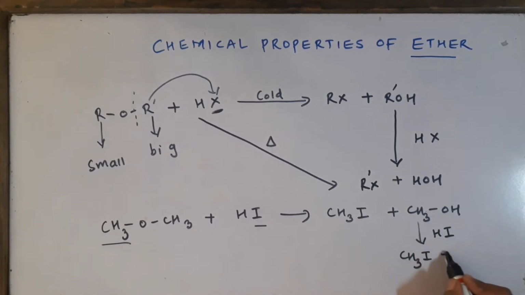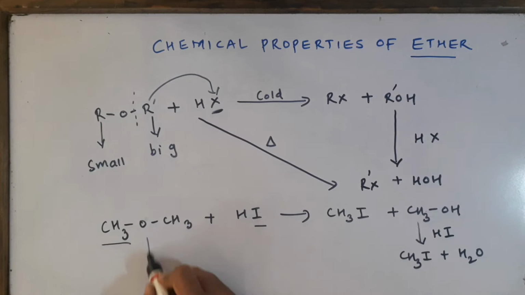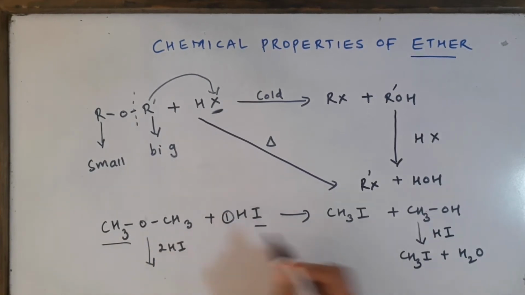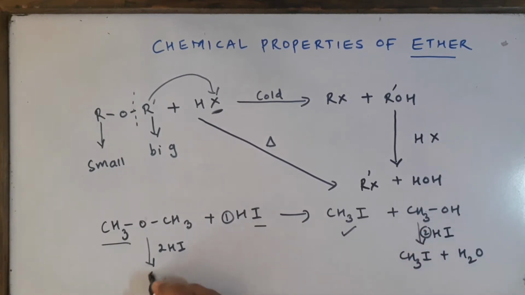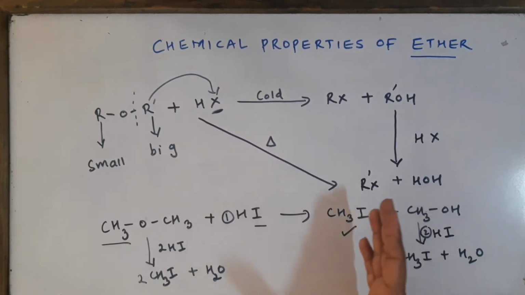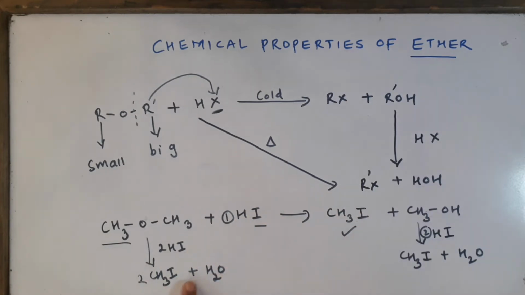CH3I plus water. So overall, if you write the reaction, CH3OCH3 plus 2HI, what products are we writing? CH3I two times plus a water molecule. So the first reaction of the ether is that when they react with hydrohalic acids, they give you alkyl halides and water.